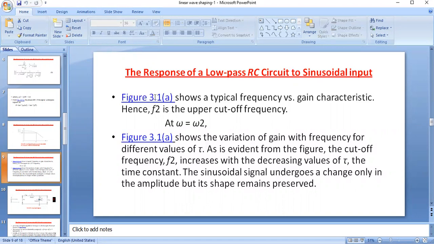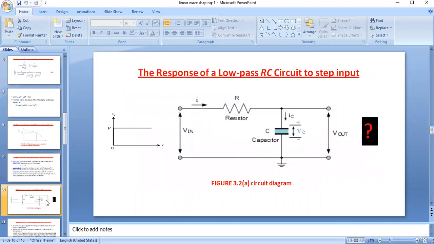The output shape is different if the signal is non-sinusoidal. In a similar way, we will observe the response of the low pass RC circuit for a step input, ramp, pulse or square wave. We will discuss these in the next class.